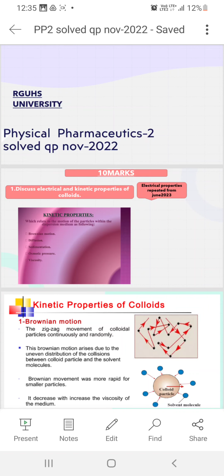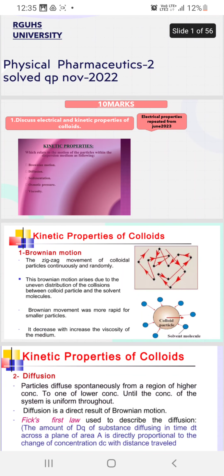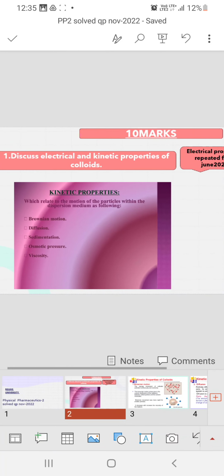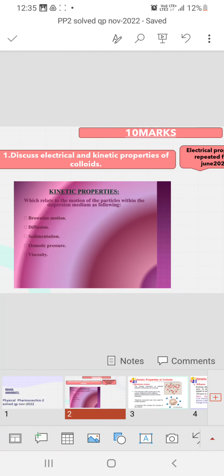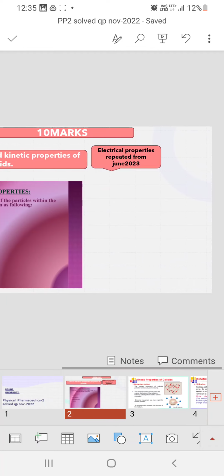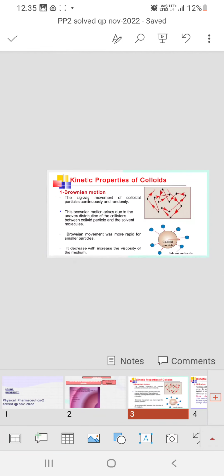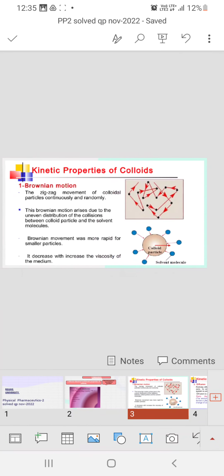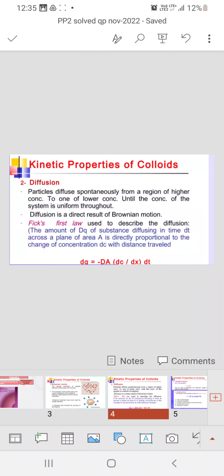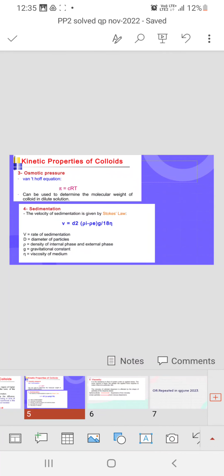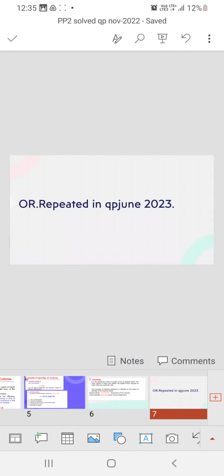See here, first you write electrical properties, as it is there in the June 2023 question paper answer sheet. Then kinetic properties, you have to write Brownian movement, diffusion, sedimentation and all. Clear? Explain Brownian movement, then write the diffusion, and in kinetic properties also osmotic pressure and viscosity.